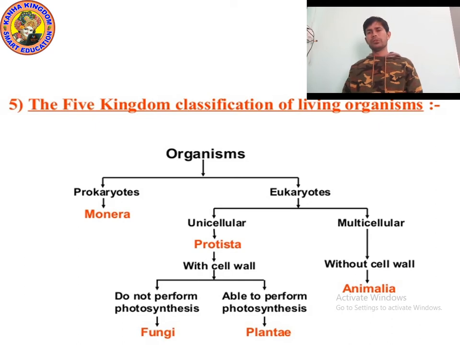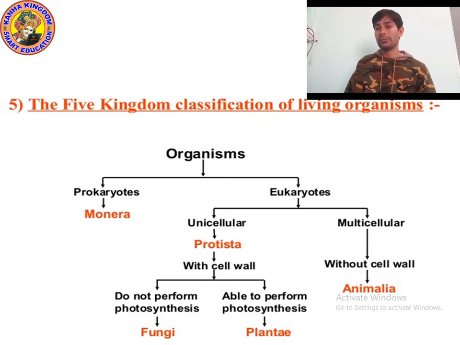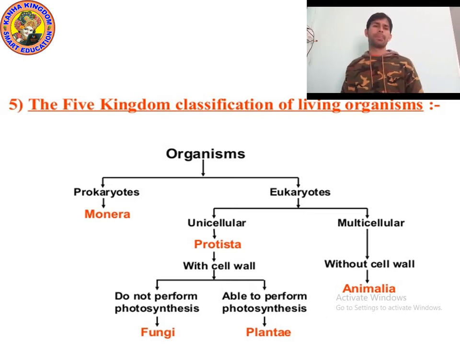Just for knowledge purpose, organisms are divided into prokaryotes and eukaryotes. Prokaryotes are unicellular, the Monera kingdom. Monera are actually bacteria.